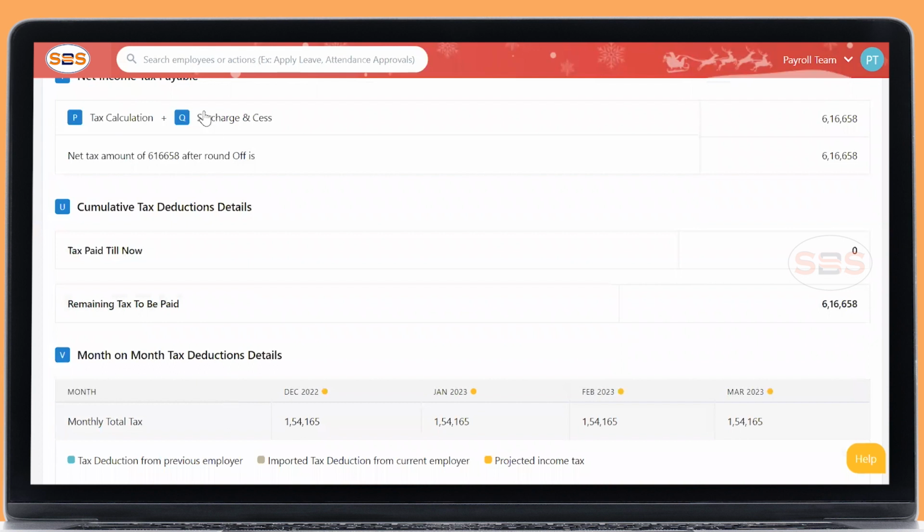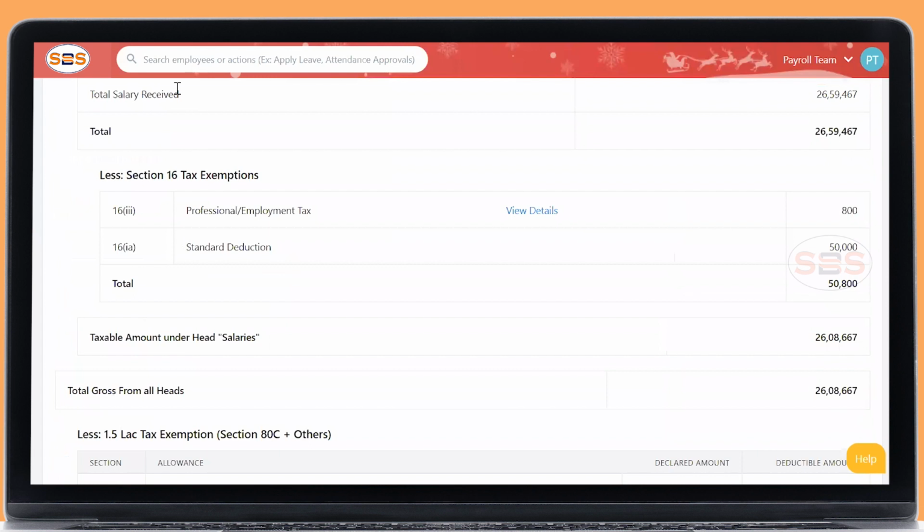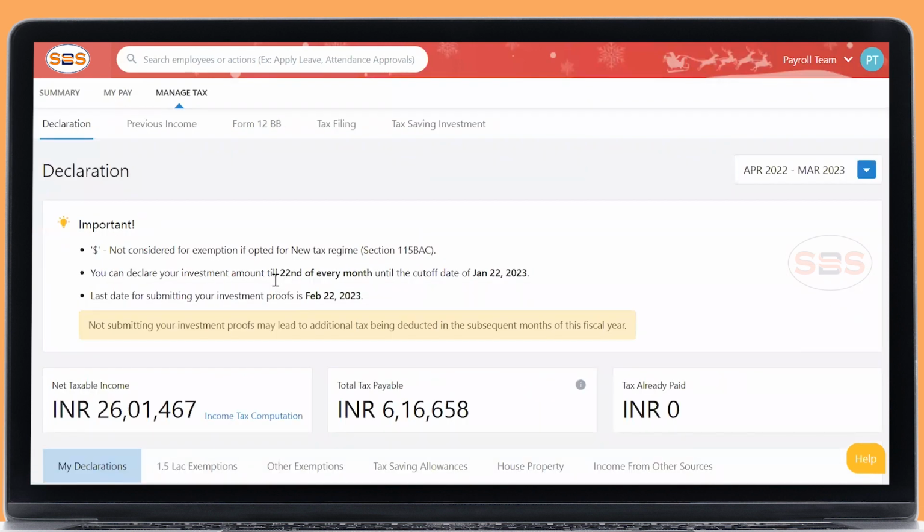So where to declare my investments, whatever investments I'm making, where to declare it? You can go ahead and declare it in manage tax. If you click the manage tax tab, on the top you can see the cutoff date. Make sure you are declaring investments or uploading your proof on or before 22nd of every month. The last date will be January 22nd, and in the December month also, your gateway will open till 22nd only. For proof submission, you still have time till February 22nd.